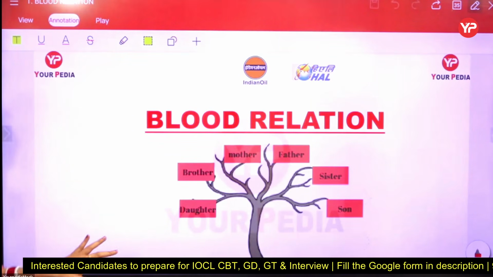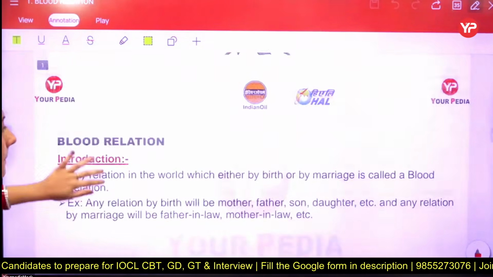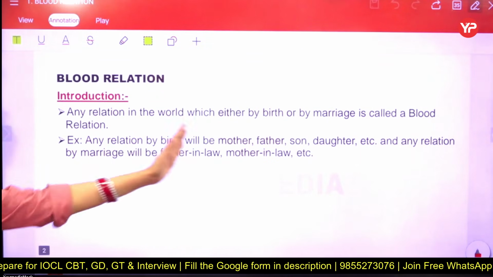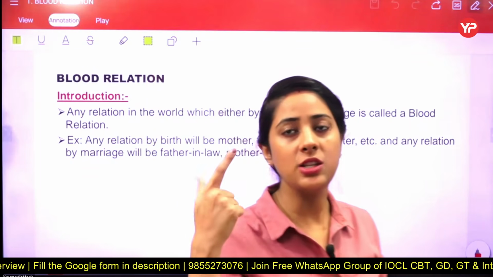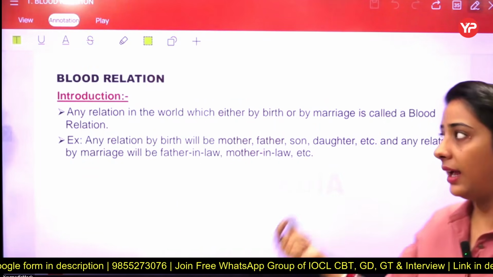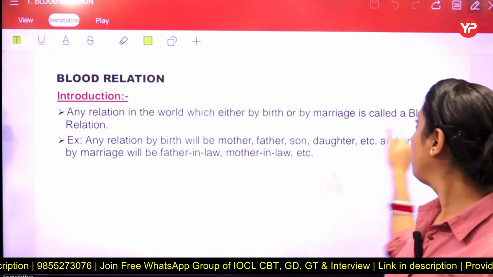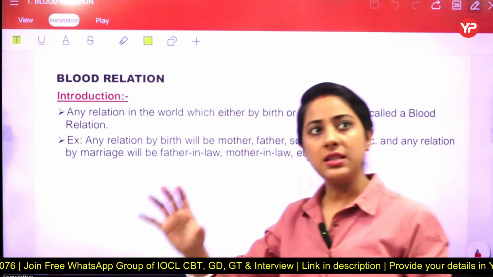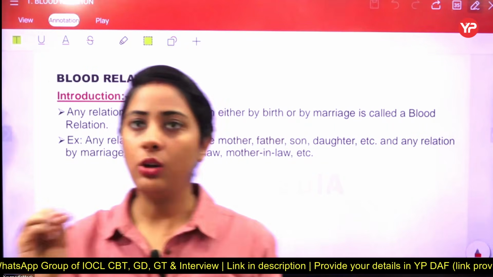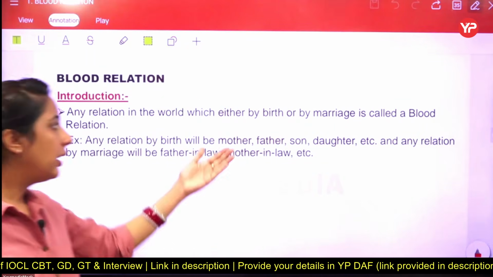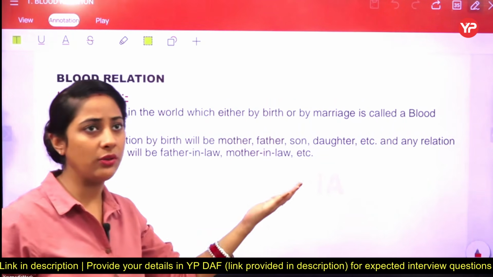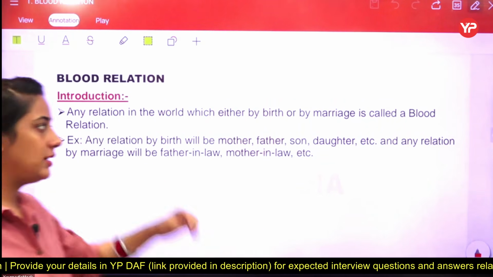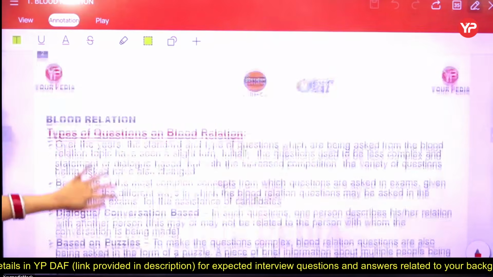Okay, got it? Now let's talk about some important points. The point which I recently explained, that by birth or by marriage, whatever relatives are there in our life, they are considered as blood relation. We consider both in the category of blood relation. And now they are giving examples of what is the meaning of this one and what is the meaning of this one. Okay, students, so let's come to the next point.